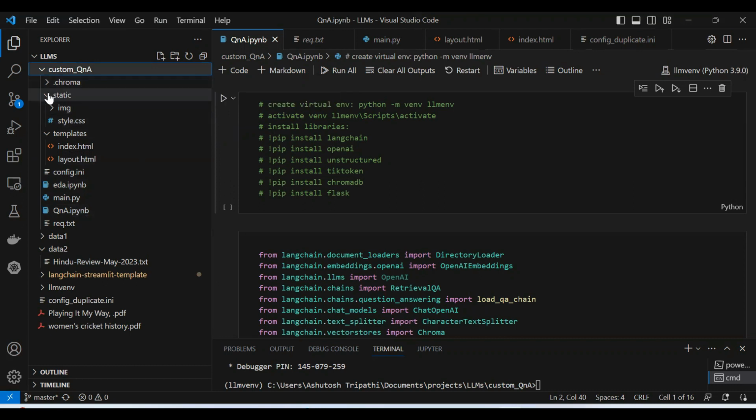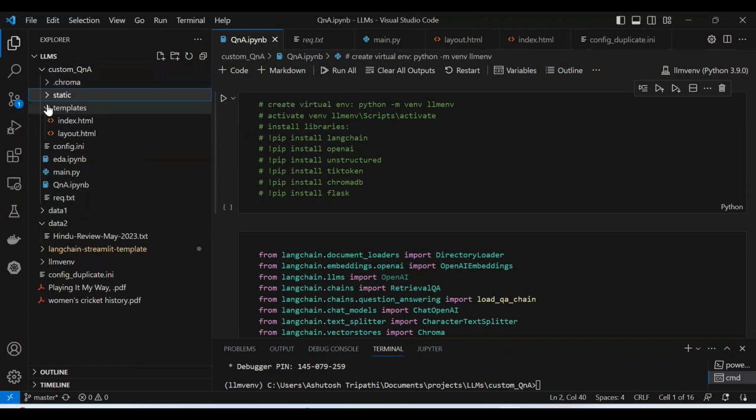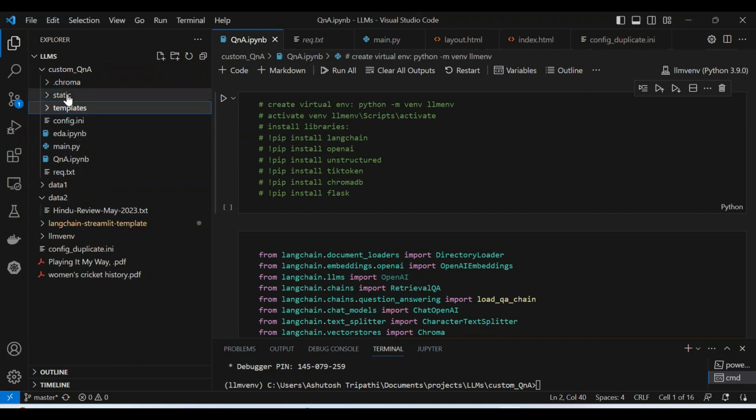This will also be auto created. What folders do you need to create? Simply create a static folder and a templates folder. Remember, there is an S at the end; if you write just template, it will give an error, so you need to have templates. This is the basic directory structure of a Flask web application.